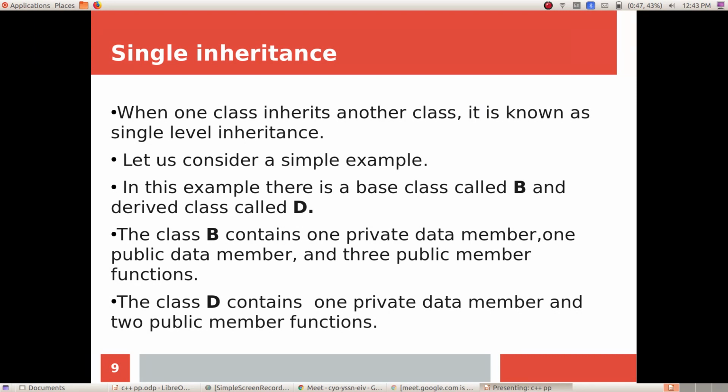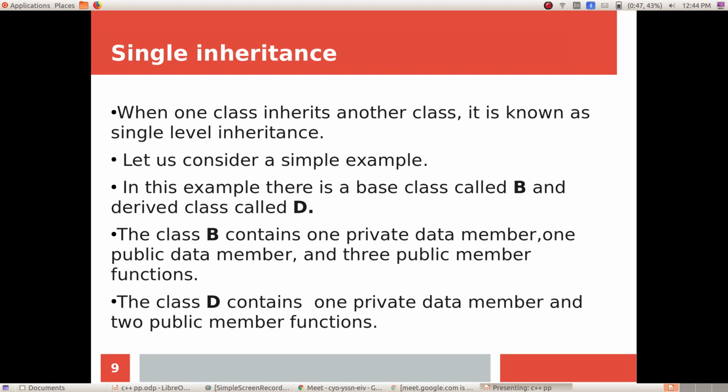Let us consider a simple example. In this example, there is a base class called B and there is a derived class called D. So we have two classes, class B and class D. The class B contains only one private data member, one public data member and 3 public member functions.